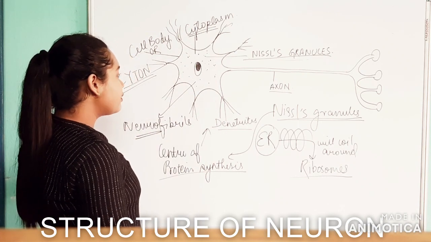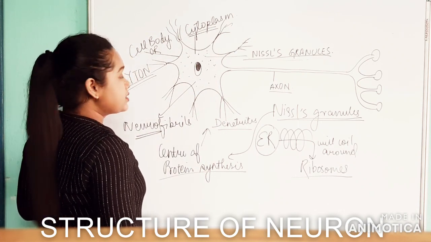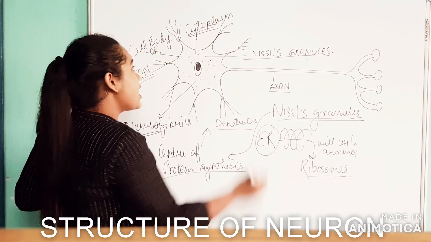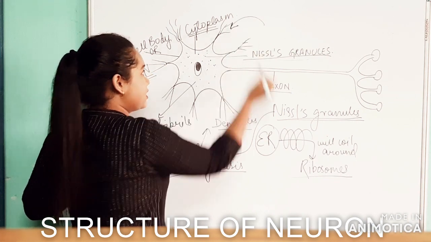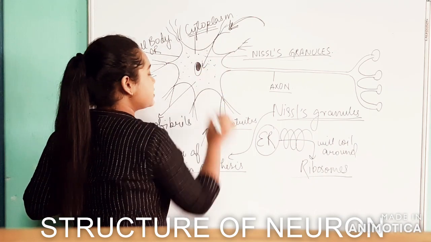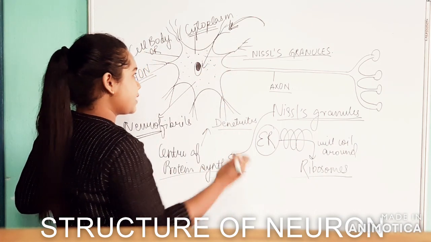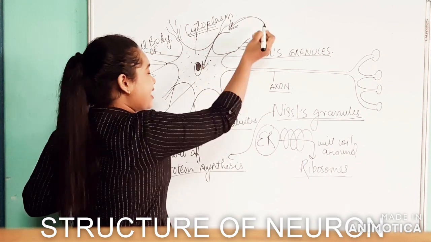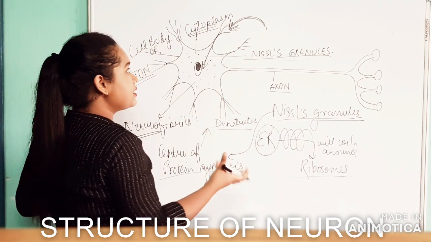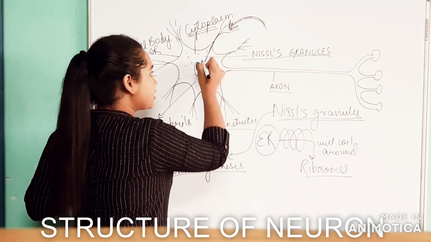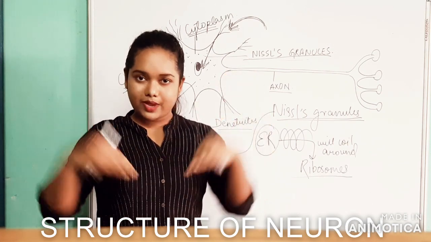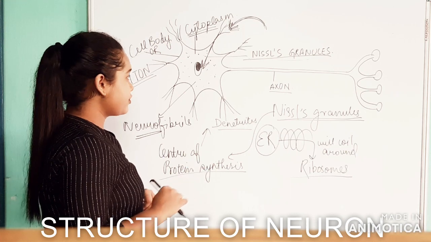Okay, now the function of the dendrite. What's the basic function of the dendrite? Dendrite has a major function: it collects the signal and conducts it in a centripetal form, that means towards the center. The signal will come here. It will gain that signal, contain that signal, and then conduct that signal towards the center of the cell, that means in the centripetal direction, right? So that is the function of the dendrite.